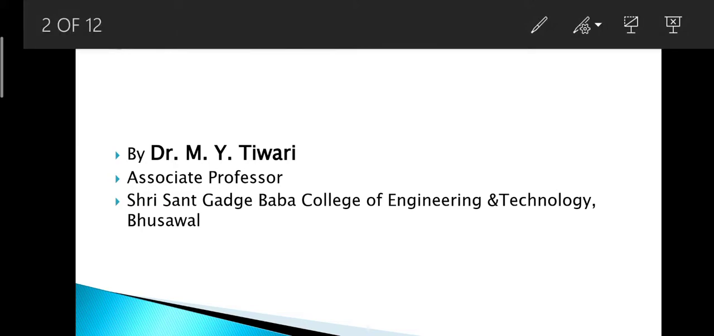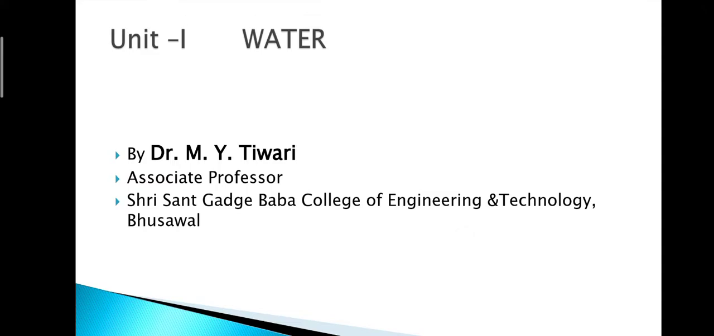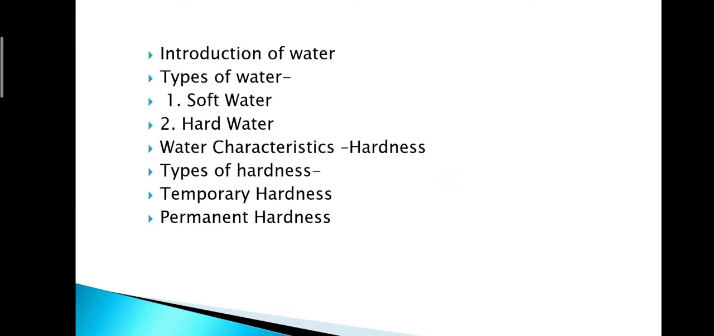Talking about water. The first unit, water. What are the different types of water? Soft water, hard water. What is the meaning of soft water, hard water? What are the different characteristics of water in the context of hardness? The different types of hardness, temporary hardness, permanent hardness.